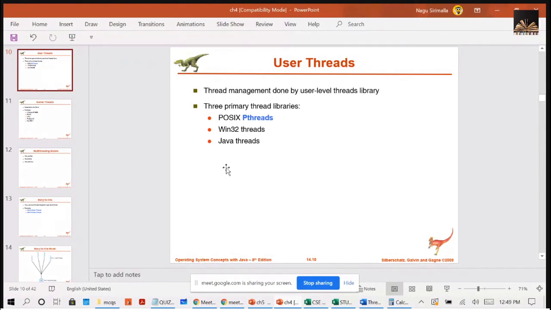At the user level, these libraries are maintained, so the thread management is mostly done by the user-level threads only. That is the reason it is efficient, because it is done in user space and won't affect your kernel.